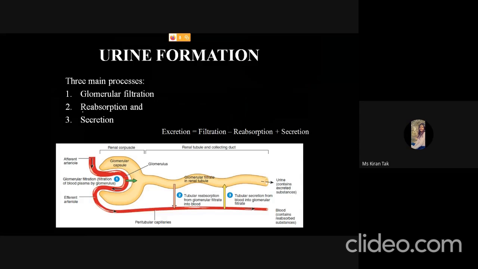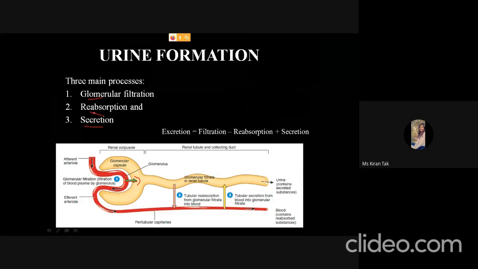Now, urine formation. So how basically does the urine formation take place? There are three main processes: glomerular filtration, reabsorption, and secretion. So the first is when the blood comes from the afferent arteriole, it is divided into the capillaries, and then the waste product is filtered from the capillaries to the Bowman's capsule. This is called the glomerular filtration.